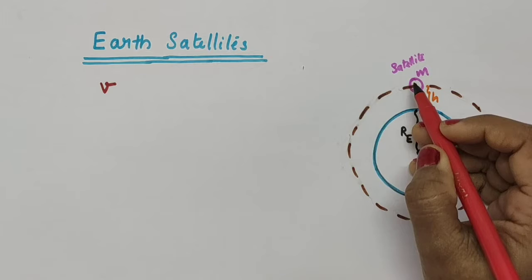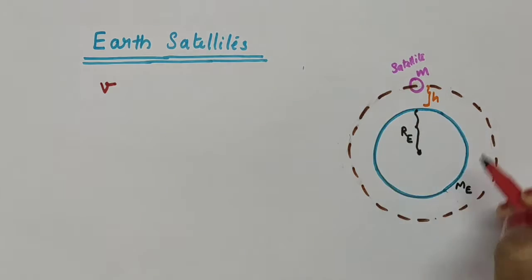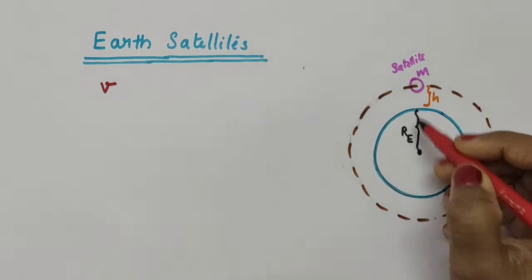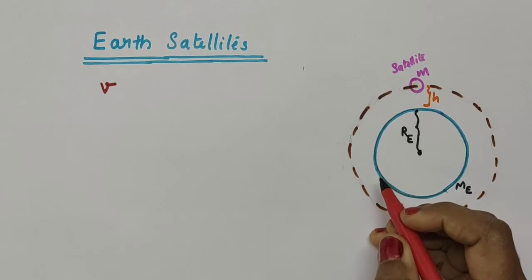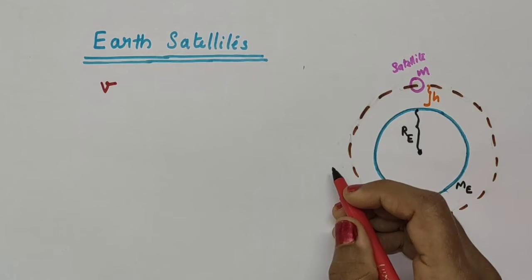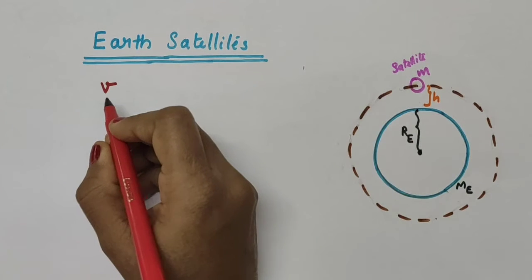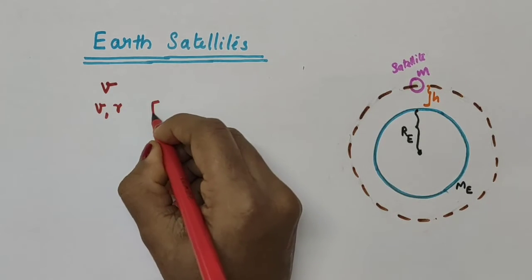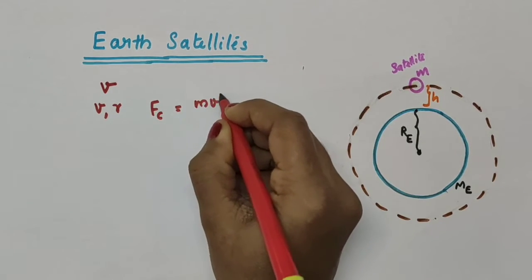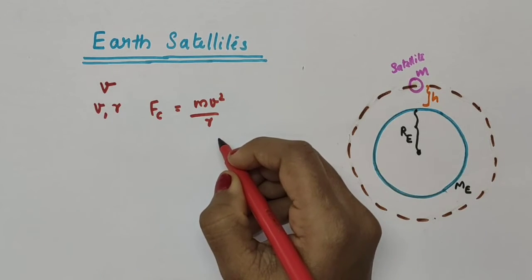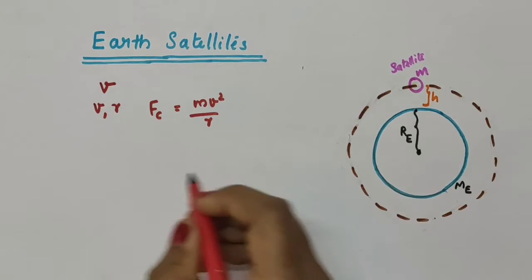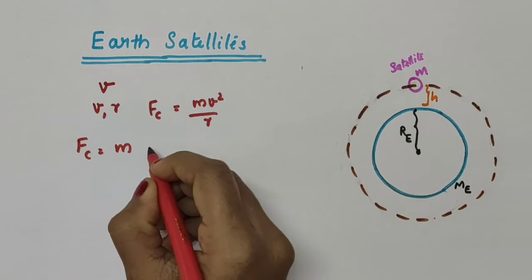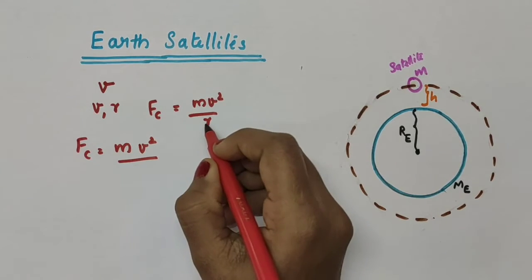See, for this satellite to remain in its circular orbit, there must be a centripetal force acting on the satellite towards the center of the Earth. The general expression for the centripetal force required for an object moving with speed v to remain in a circular orbit of radius r is Fc equal to mv square divided by r. So in this case, the centripetal force required is Fc equal to the mass of the satellite, moving with velocity v, so v square divided by its distance from the center of the Earth.